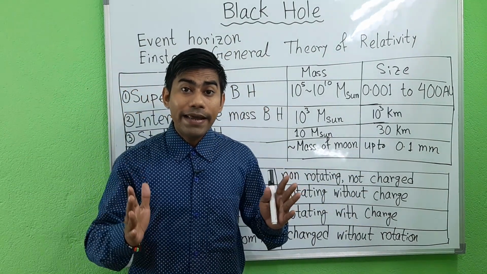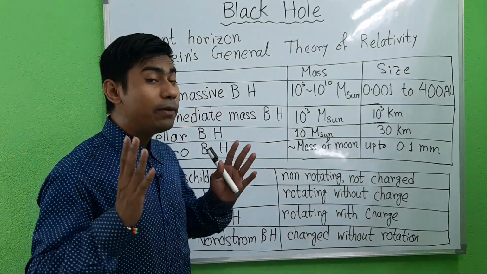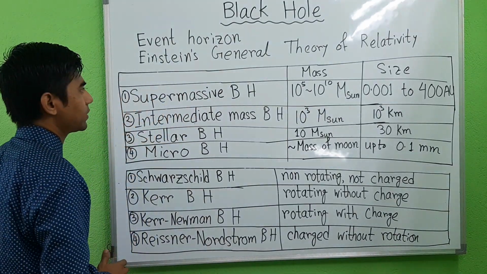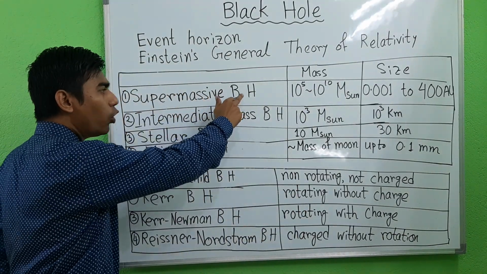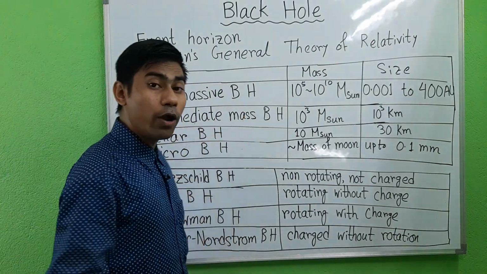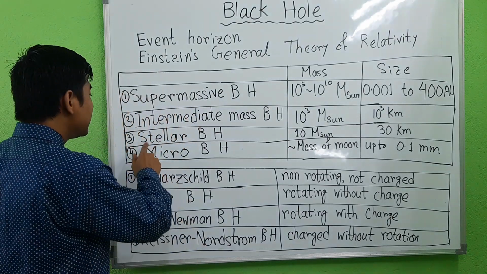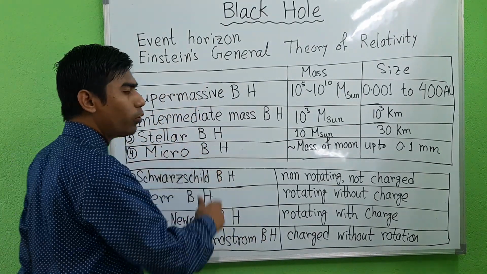Now, depending on their physical masses, black holes are divided into four classes. First is the supermassive black hole. Second is the intermediate mass black hole. Third is the stellar black hole. And fourth is the micro black hole.